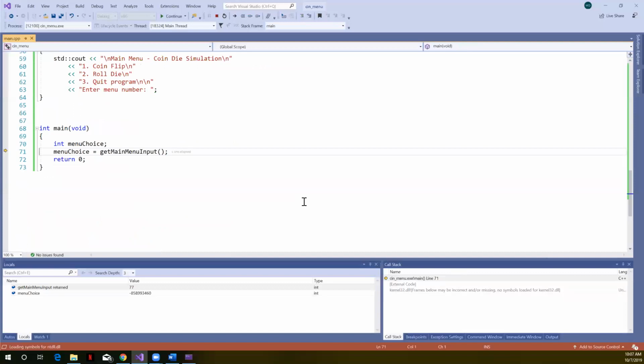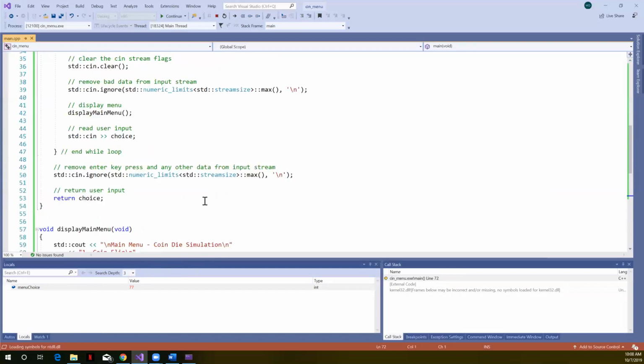Hit F10, we get back to main. You can see then the get main menu input returns 77. If I hit F10 here, it completes the assignment. So menu choice 77. So then back in main, we would want to have something else that validates whether or not that's within the range we want. Maybe back in main, maybe some other function. It depends on your application.